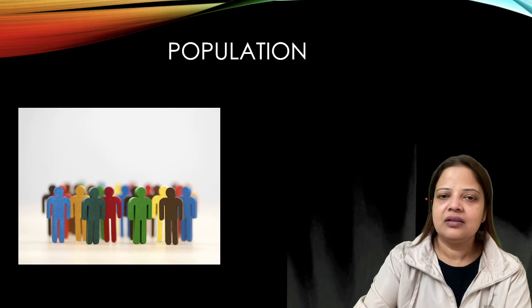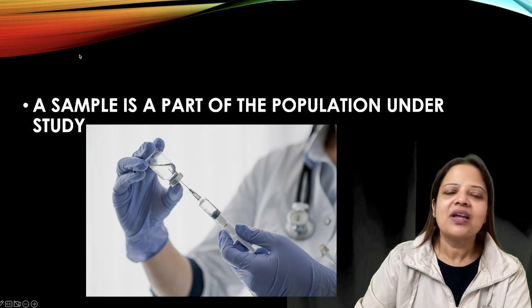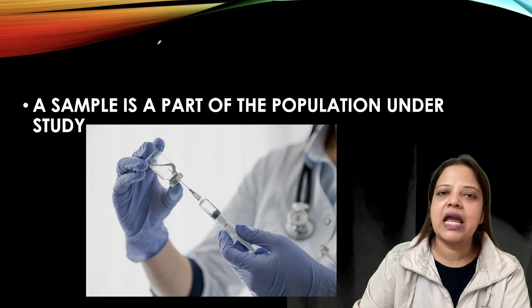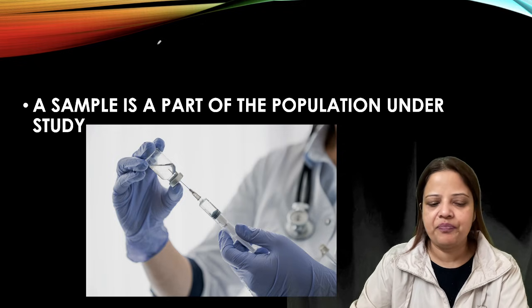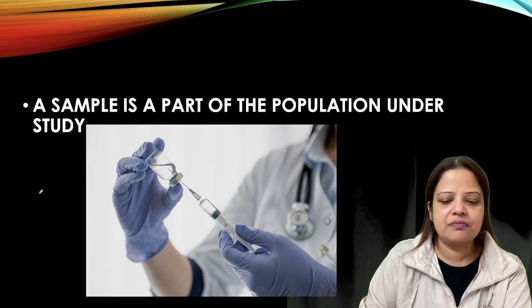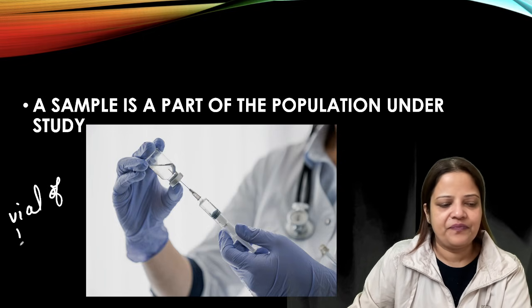For example, I'm going to give you an example of medical science, right? If a patient is diagnosed with a certain medical problem, a doctor usually advises to get a vial of blood.